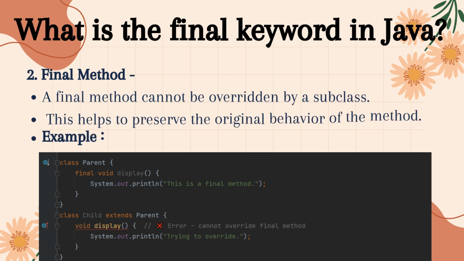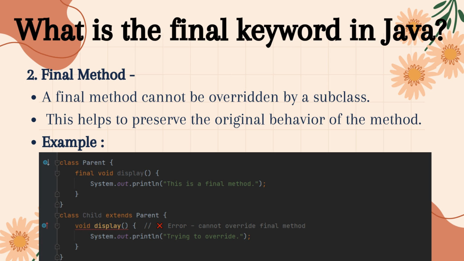Second, final method. A final method cannot be overridden by a subclass. This helps to preserve the original behavior of the method. Let's look at an example of a final method in Java. Here, we have a parent class with a method called display method marked as final. This means that the display method cannot be overridden by any subclass.